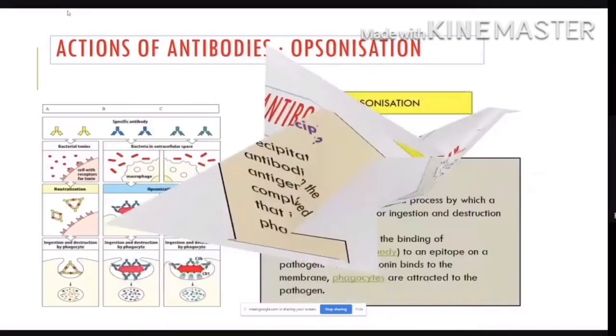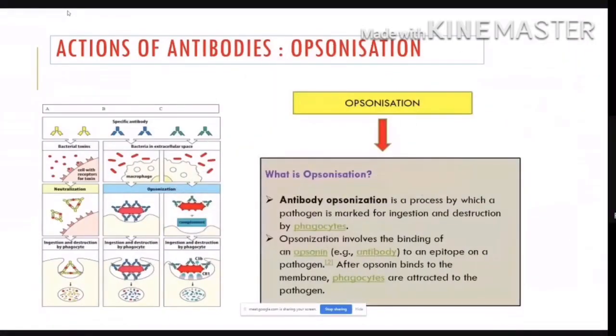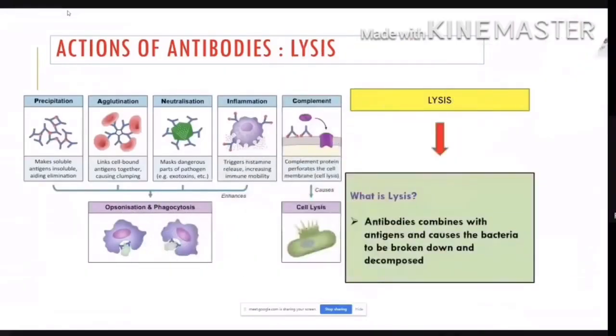The fourth action of antibodies is opsonization. Antibody opsonization is a process by which a pathogen is marked for ingestion and destruction by phagocytes. This process involves the binding of an opsonin, for example an antibody, to an epitope on the pathogen. After the opsonin binds to the membrane, phagocytes are attracted to the pathogen and eat it. And the last action of antibody is lysis.